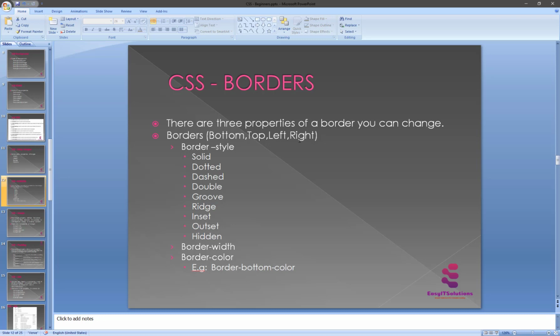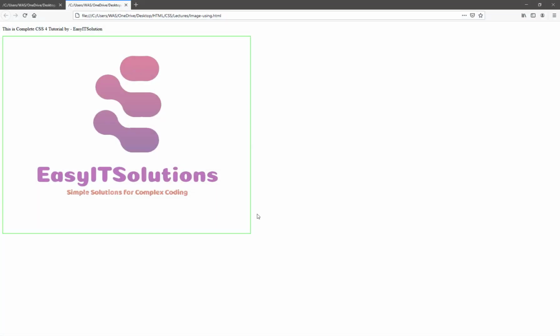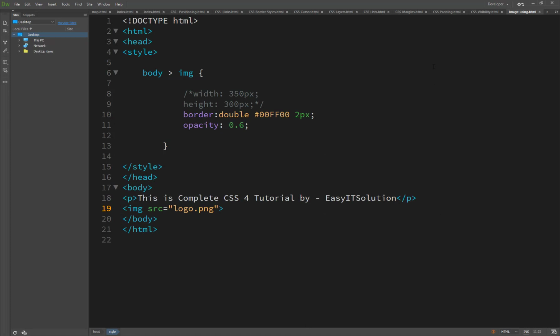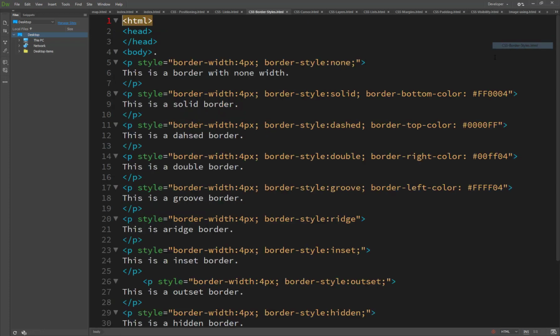So there are four directions, and there are three properties: the border style, the border width, and the border color. So the border style is solid, dotted, dashed, double, groove, ridge, inset, outset, hidden. As I already showed you in this image, this is the double border or dotted border, so these all are borders. So we have just set the border style here, the style of the border.